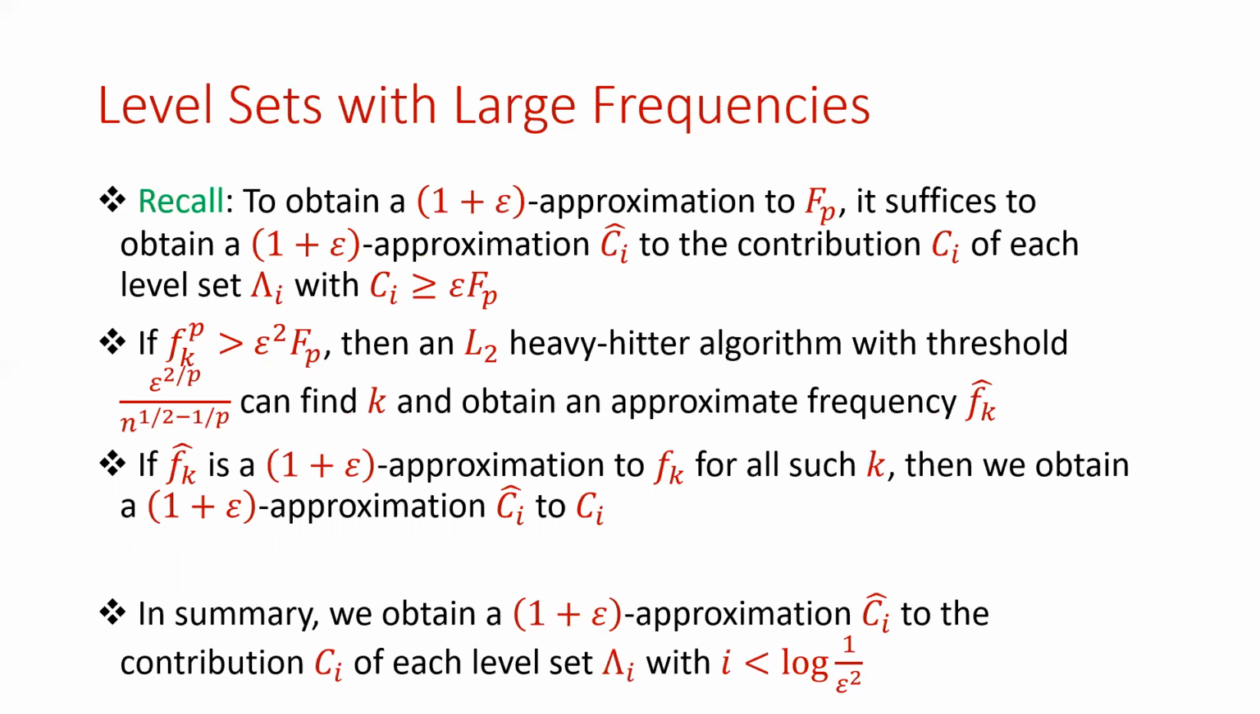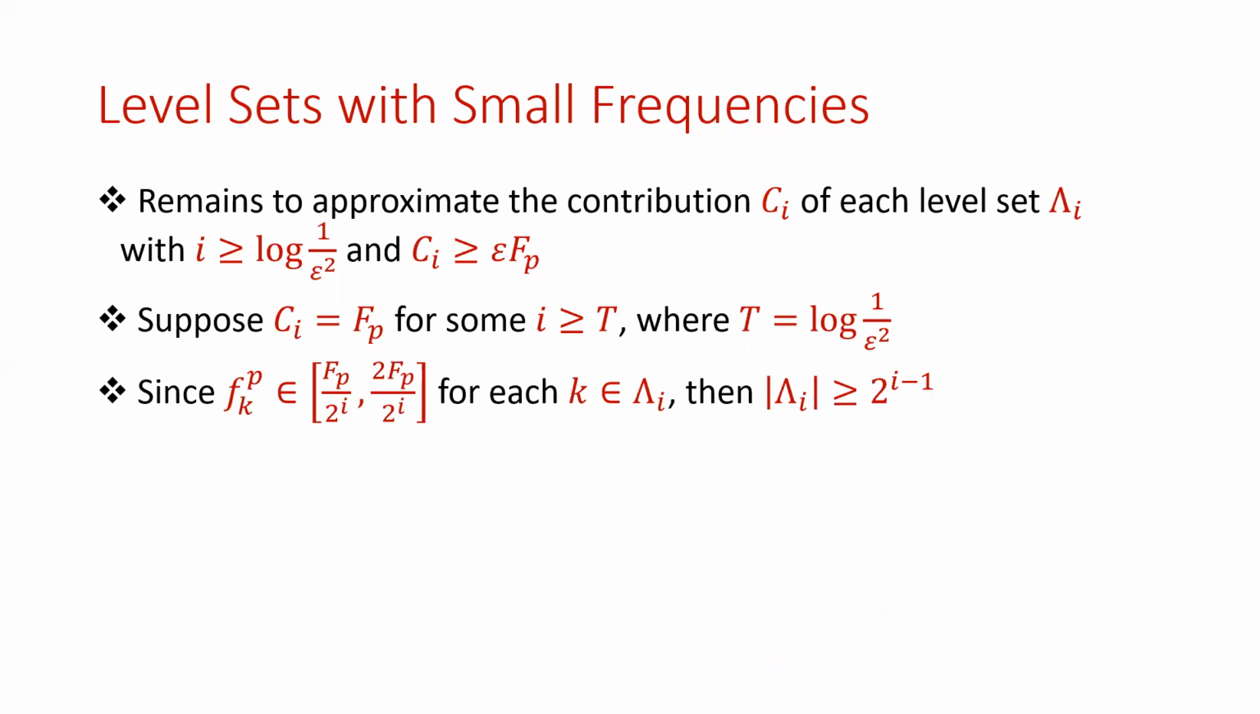And this restriction on i comes from the assumption that the pth power of the frequency of k exceeds epsilon squared times Fp. Okay, so that handles the level sets with large frequencies. And so it remains to consider the level sets with small frequencies.